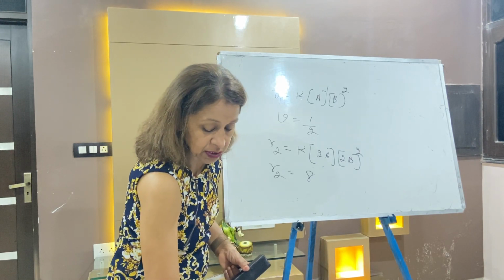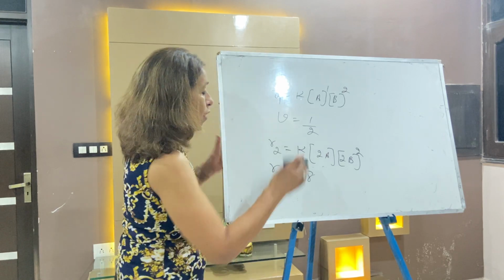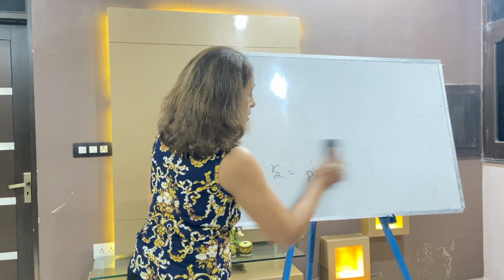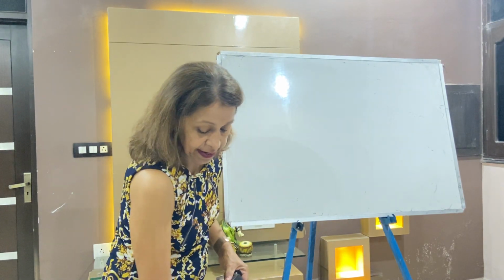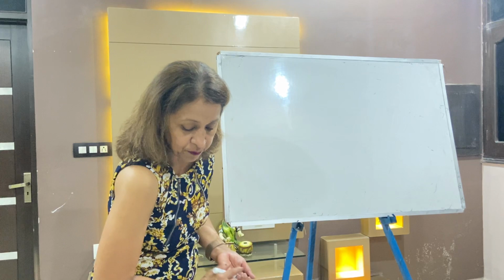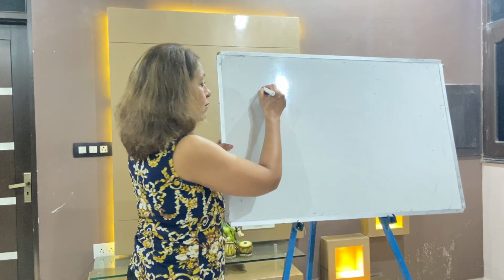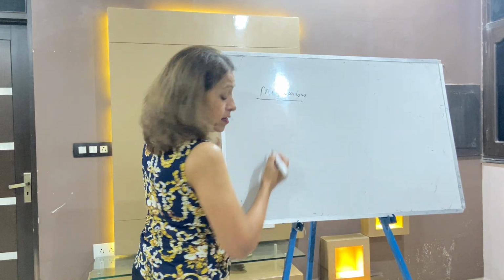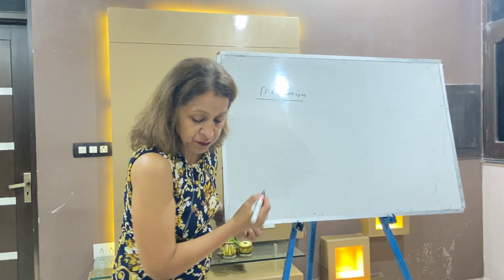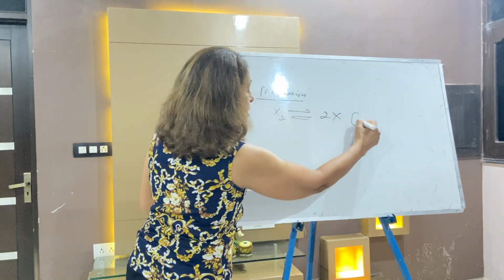Write down the next question. In the next question I am taking the slow and fast step mechanisms; order, molecularity, everything will come now. There is a reaction X2 plus Y2 arrow 2XY. The mechanism of the reaction is given. Write down the mechanism. In the mechanism, the first step is fast: X2 double arrow 2X. The first step is fast.